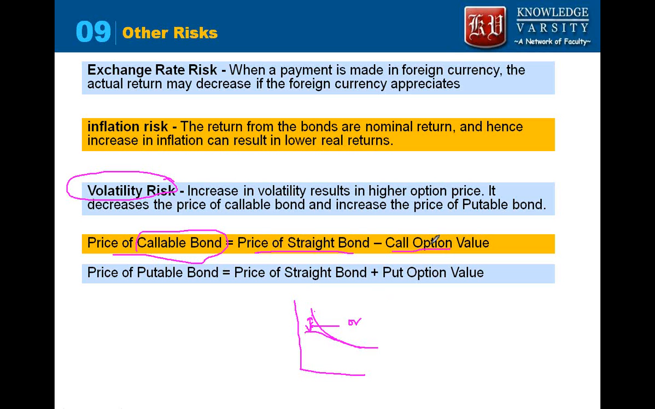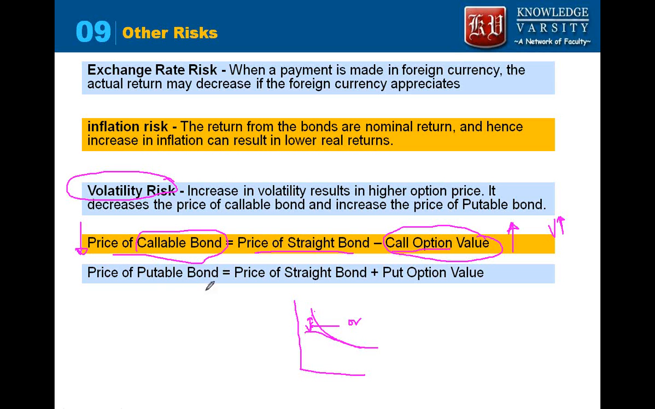Now you will see in derivatives that this option value increases due to increase in volatility. So they increase when the volatility increases. What happens is, due to increase in volatility, this will increase. As a result, the price of callable bond will reduce. So that will impact the price of callable bond, and that is a risk.